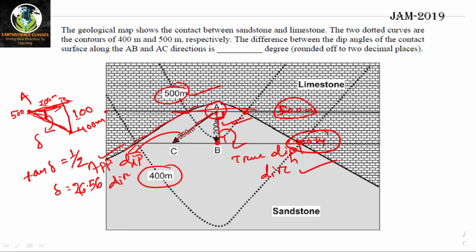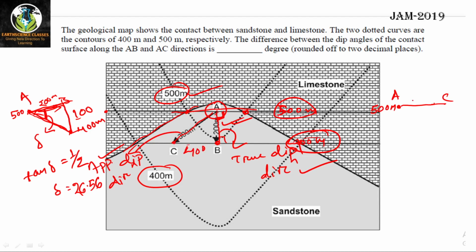So this is for true dip. Then if you do for AC, what does that mean? That means here it is a point A, and here you are getting the contact at 500 meter elevation. If you move to C, there is a point C here. Okay, at this point the bed is having elevation of what? 400 meter. This is 400 meter, right?